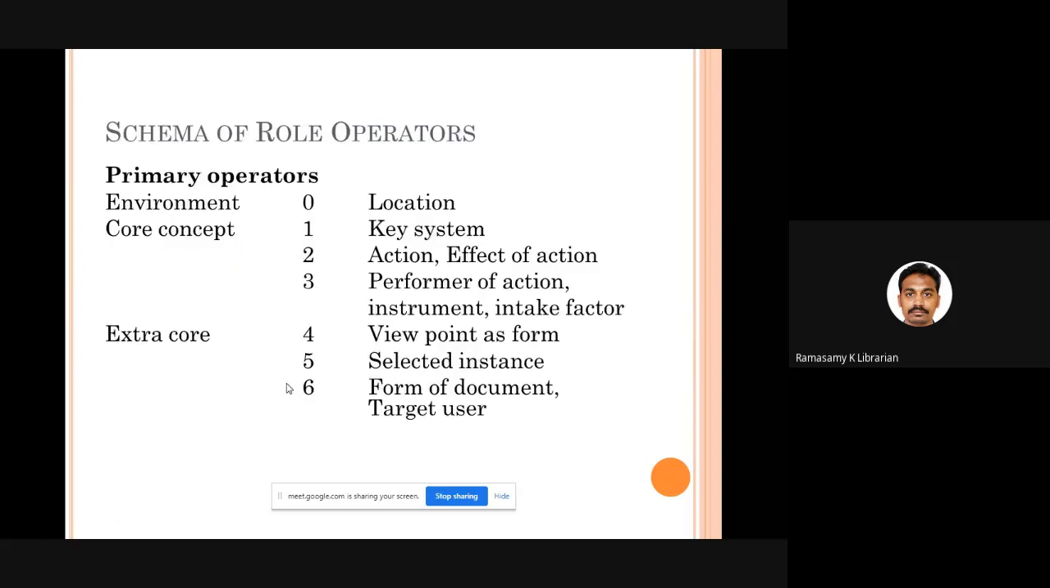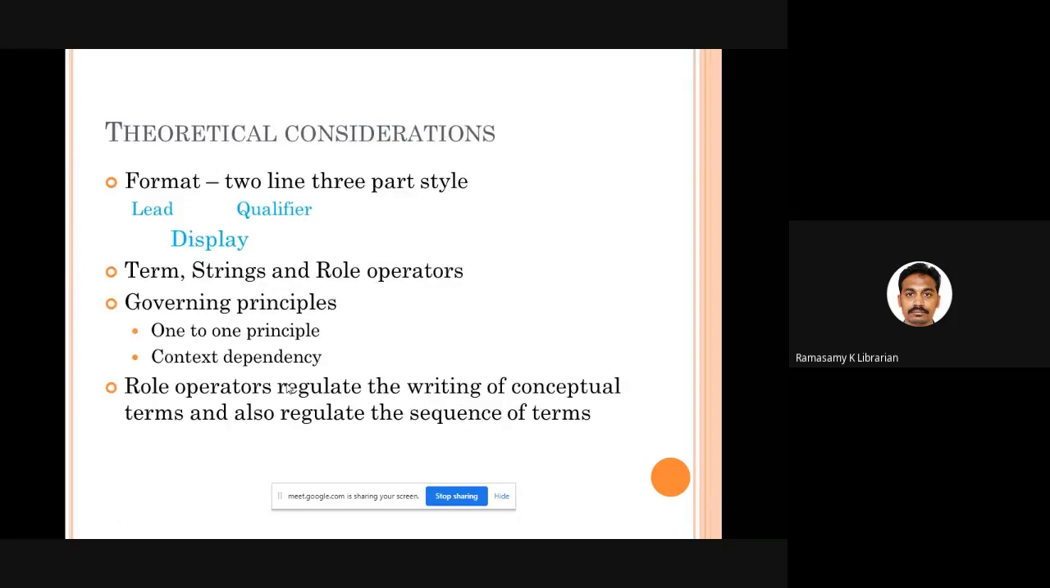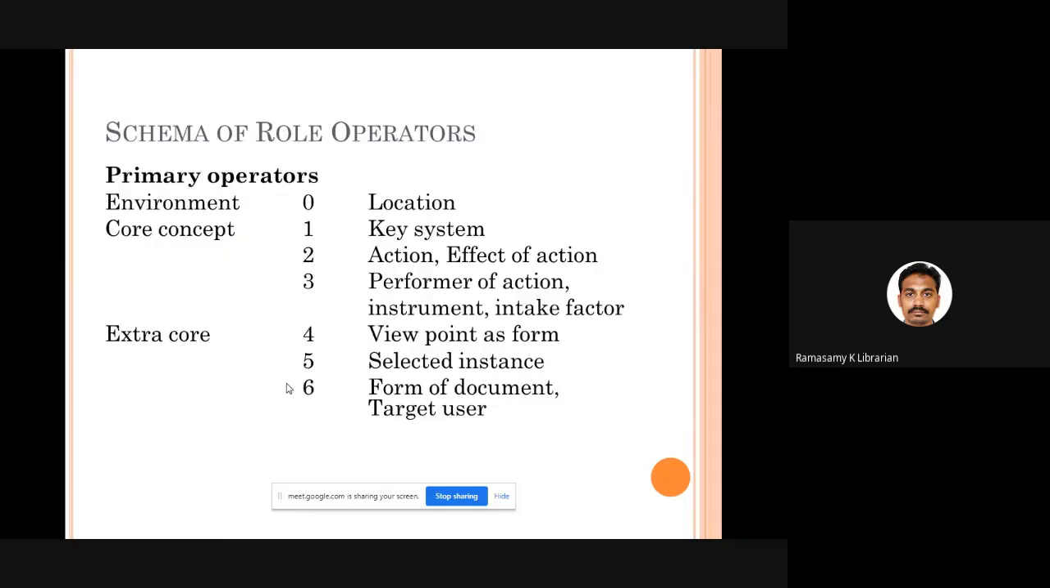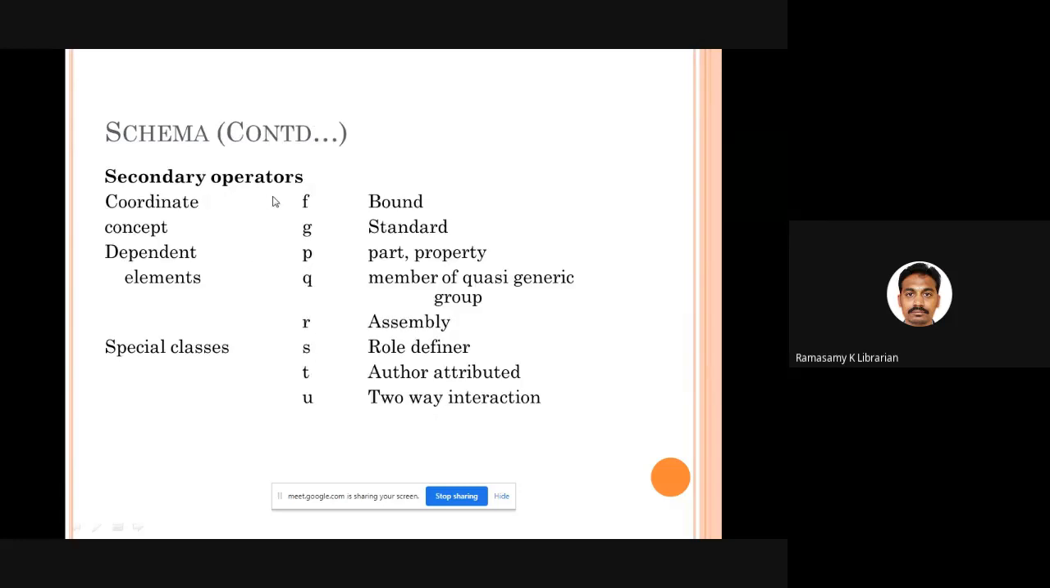Good. And these are the role operators that decide the order in which the keywords should appear in the subject index entry. So role operators decide the order. What are the various operators? We have primary operators. Please understand, in many exams they give a matching type, asking what 0 stands for, what 1 stands for. You can kindly go through this. They are the primary operators. 0 means location, 1 key system, 2 action, 3 performer of the action, 6 target audience, form of document, and so on.